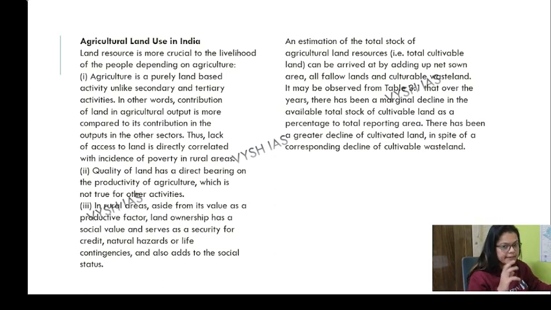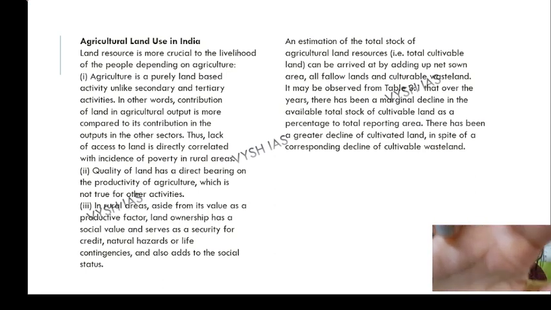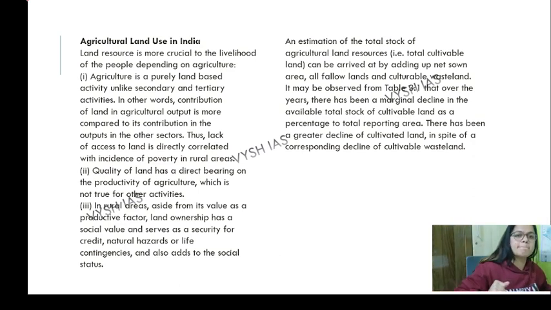Agriculture land use in India. When we talk about agriculture, we have talked about how it changed in India and what the categories are. We know that land resources are the most crucial thing for any nation, developing or developed.